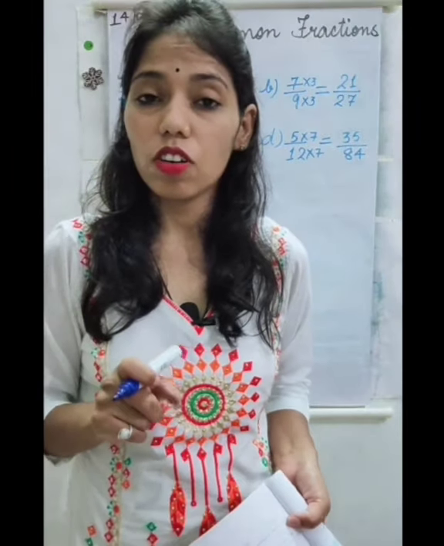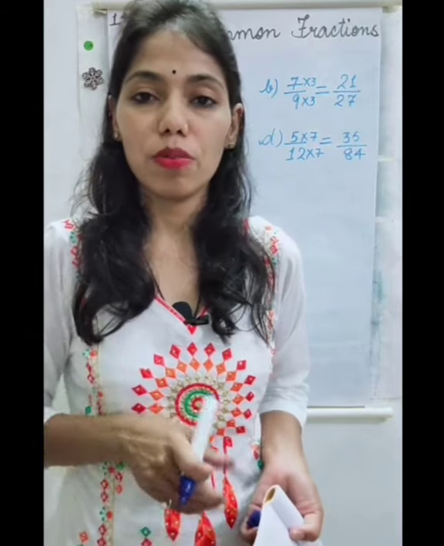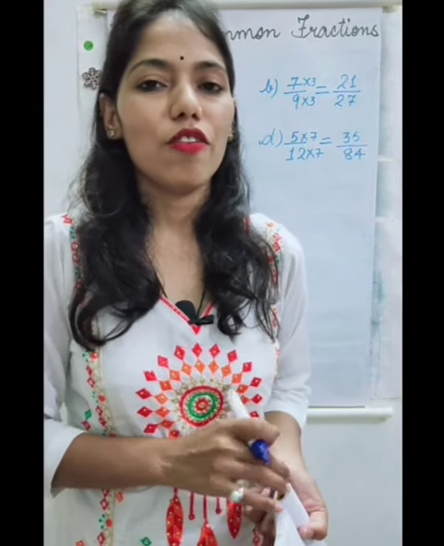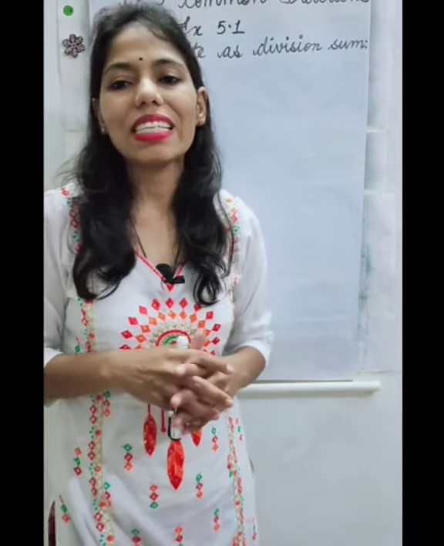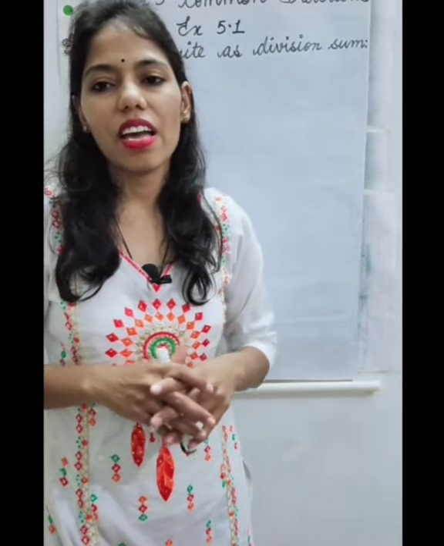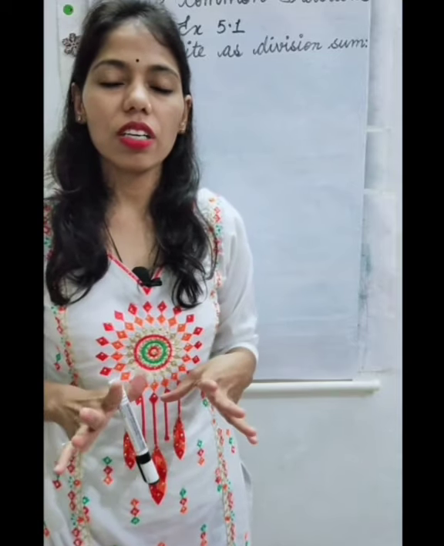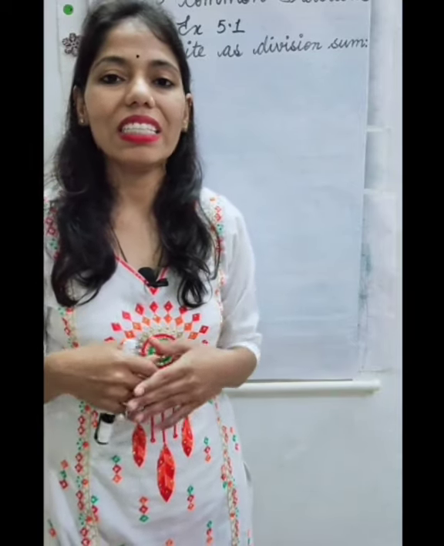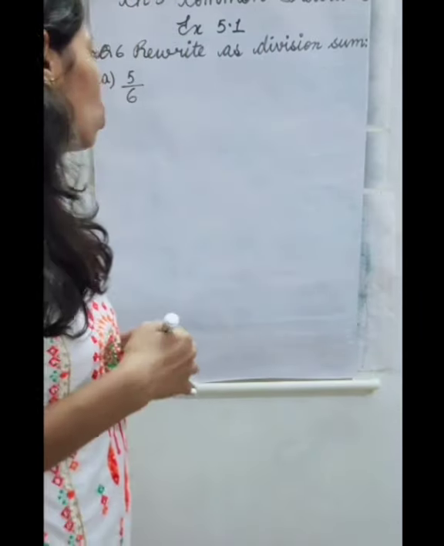So take out your classwork notebook, write today's date, day, classwork and chapter number 5. After that, exercise 5.1. Question number 6 is rewrite as division sum. So some fractions are given and we have to rewrite these fractions as division sums. So let's see how to do it.